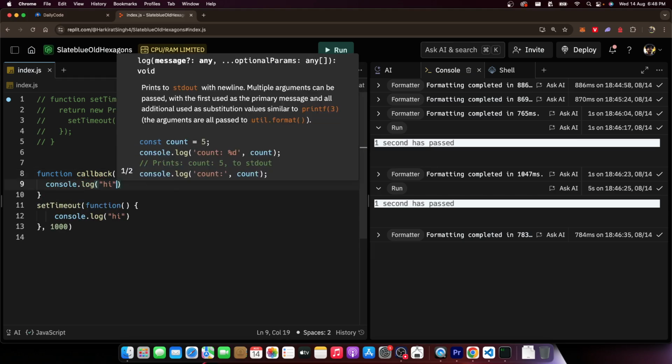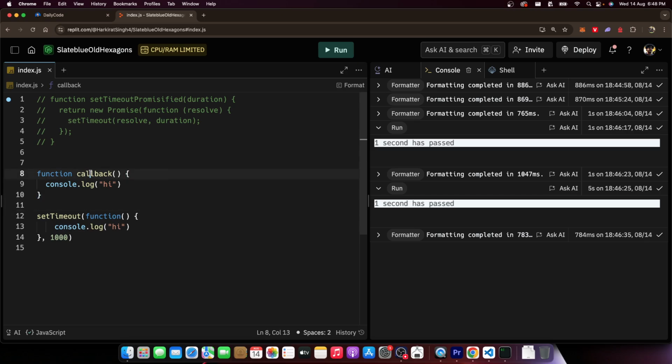Console.log hi. And I can pass callback as the first argument. Either is fine, but if I want to show callback hell over here, it might be better for me to use this anonymous function. It is the same thing, right? Rather than giving it the name of the function, I am just copying the whole thing and pasting it over here and removing the name. Removing the name is what makes it anonymous because it does not have a name now.